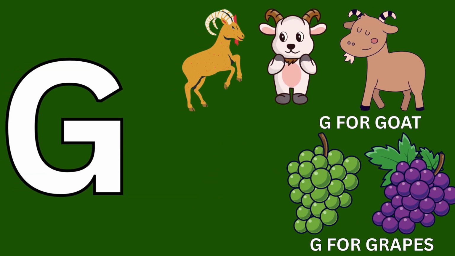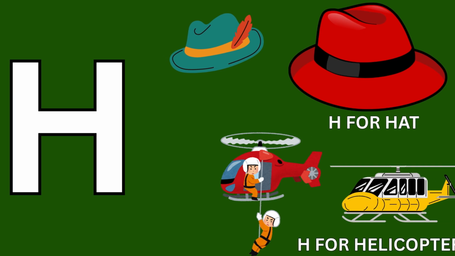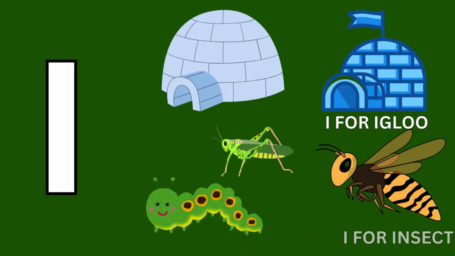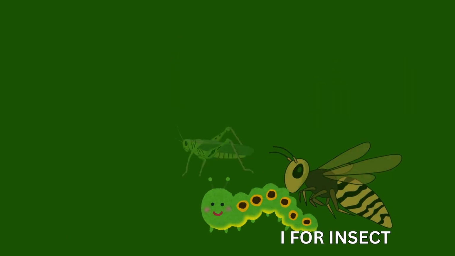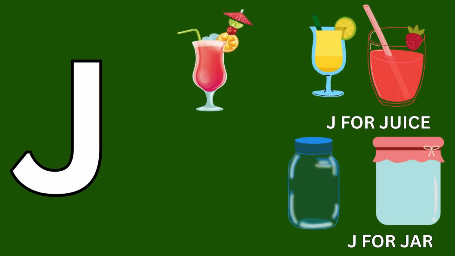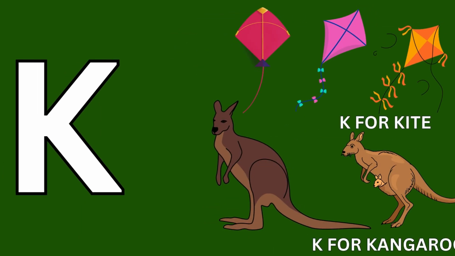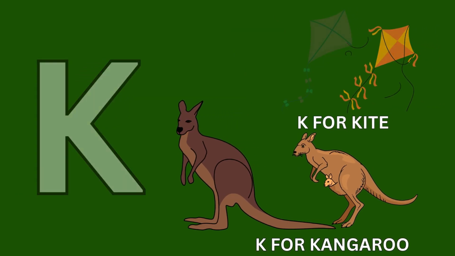F for fish. F for fifth. G for goat. G for grapes. H for hat. H for helicopter. I for igloo. I for insect. J for juice. J for jar. K for kite. K for kangaroo.